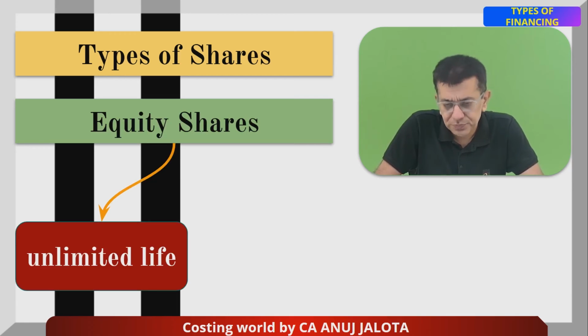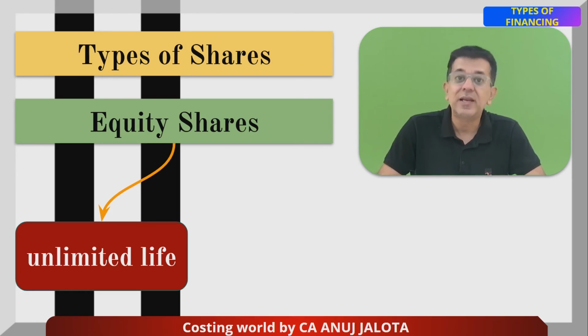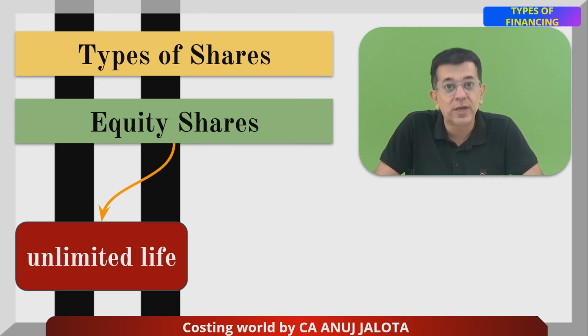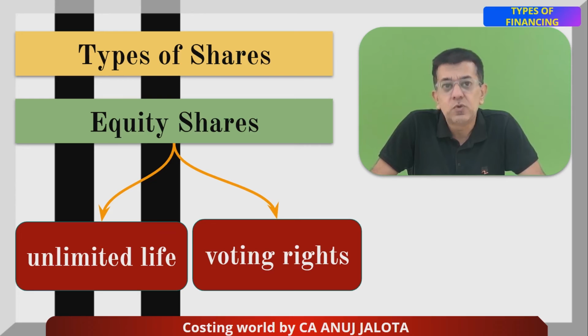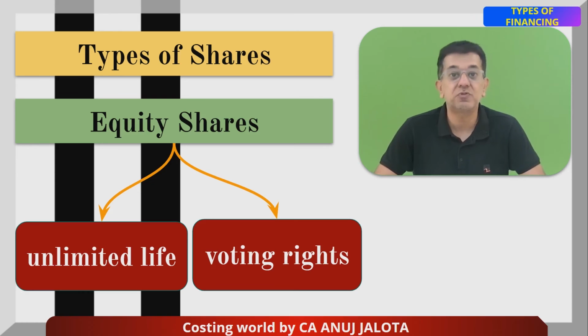Equity shares, of course, have unlimited life. It's a permanent form of capital. Once you raise the equity shares, you might never give the money back to the shareholders. Of course, equity shareholders, if they are in need, can sell their equity shares to other people through a secondary market like BSE or NSE and so on. Voting rights: in this case, equity shareholders are the true owners. If they do not have the voting rights, who else will?